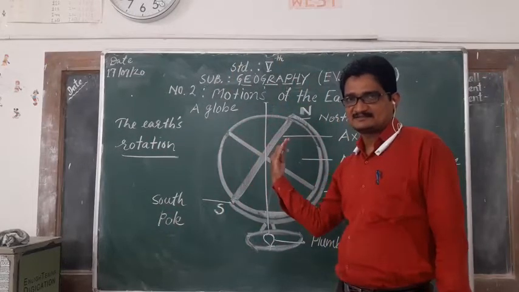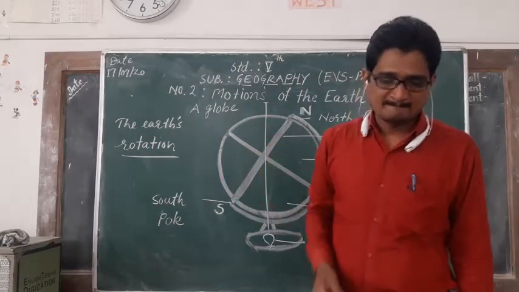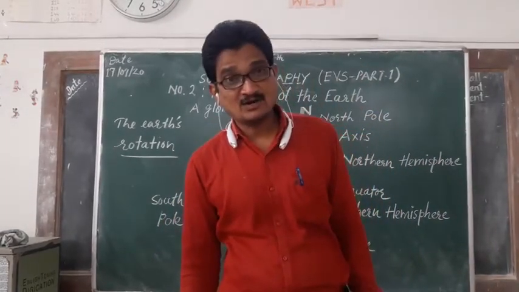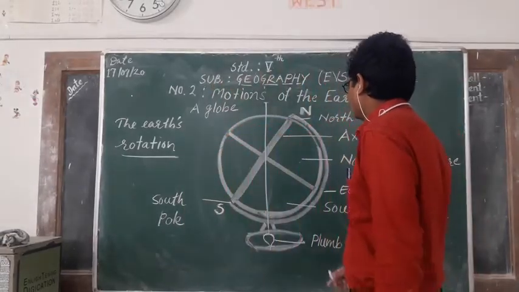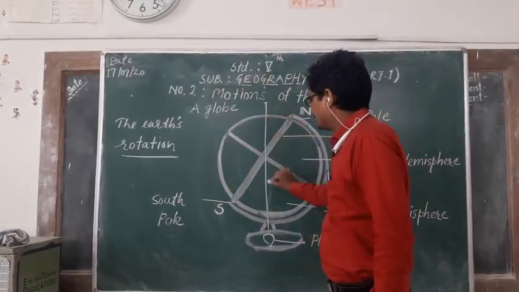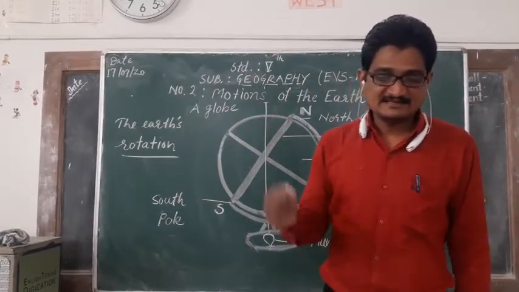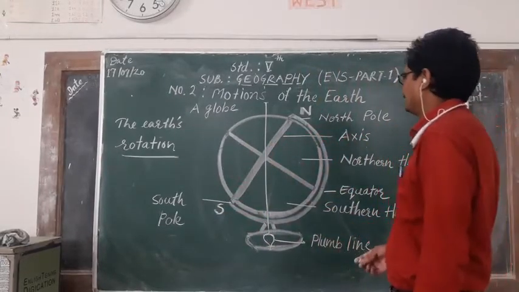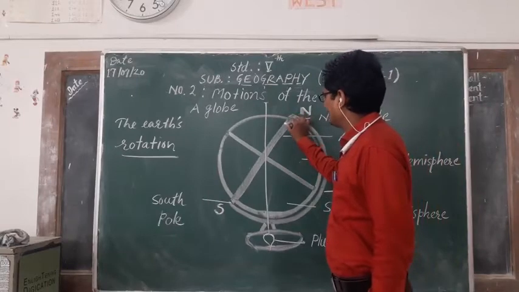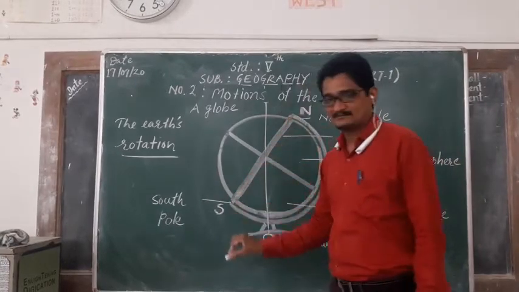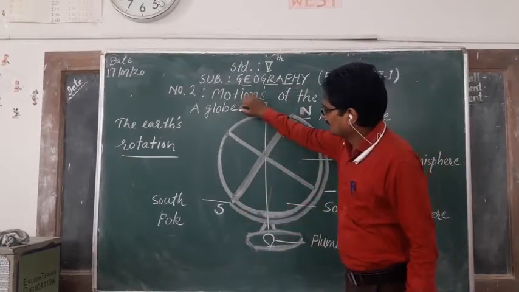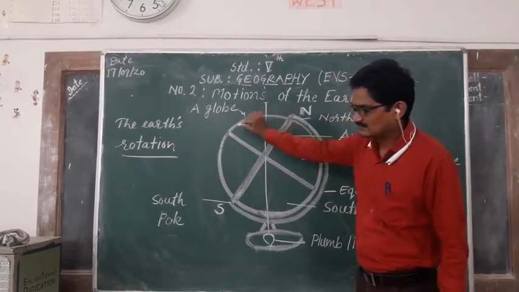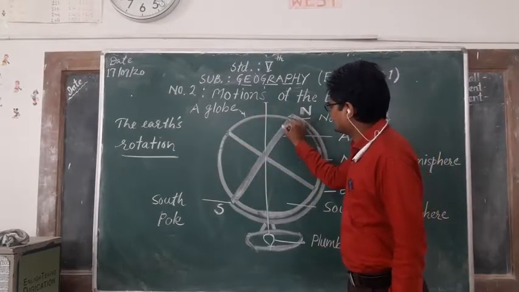Observe how our globe rotates. You will see that the plumb line and the Earth's axis are at an angle to each other. This one is our plumb line. Where is the axis? This one. This is the axis of our globe. This circle is the globe, and this is the axis of our globe.